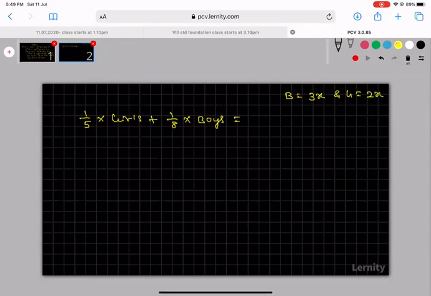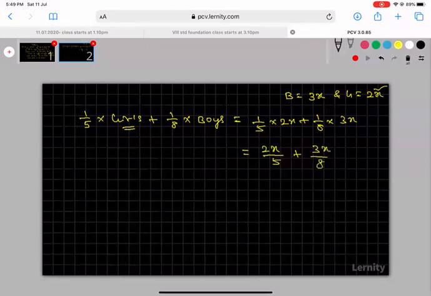So I can use the values here: 1/5 into girls ratio 2x plus 1/8 of boys ratio 3x. I can write this as 2x divided by 5 plus 3x divided by 8. This is unlike fractions, so I want to take the LCM. The LCM of 5 and 8 is 40.